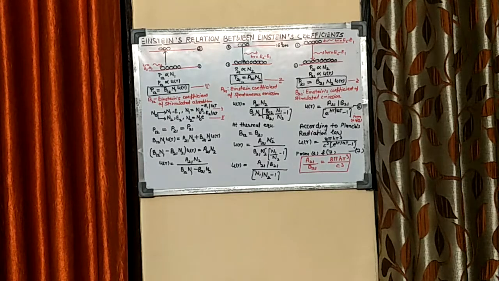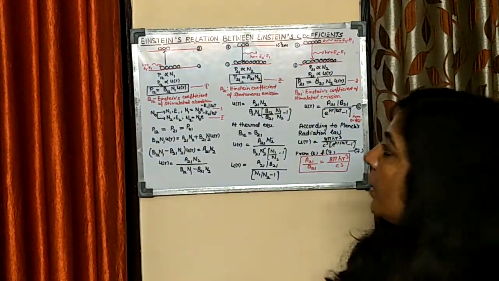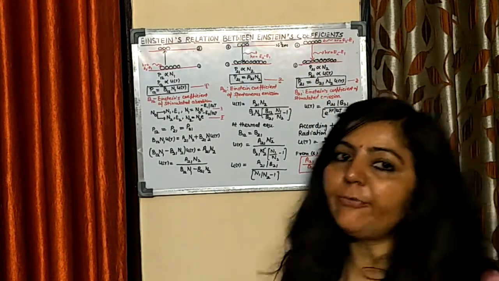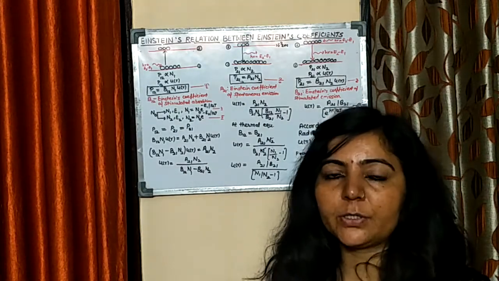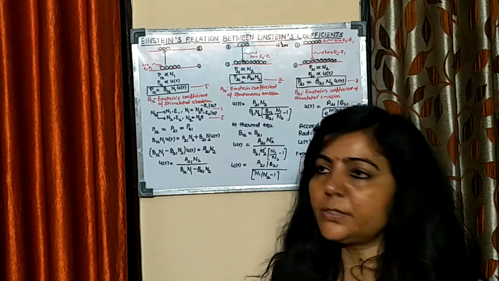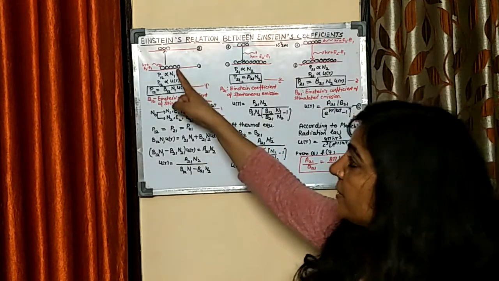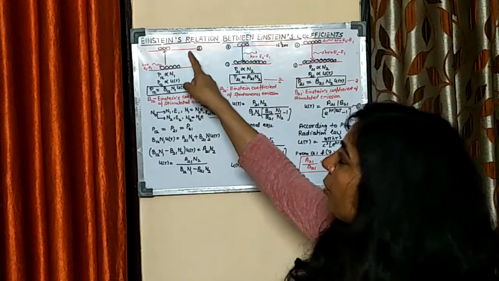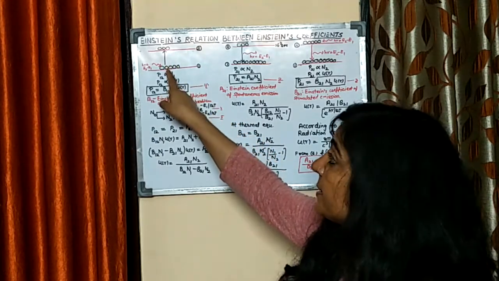Hello everyone. Today we are going to derive the Einstein relation between Einstein coefficients. As you know, in case of laser, the stimulated emission process will amplify light. But in any assembly of atoms, as we have already discussed, three types of transitions are possible. When atoms move from ground state to excited state, that will be an absorption transition, and since this transition